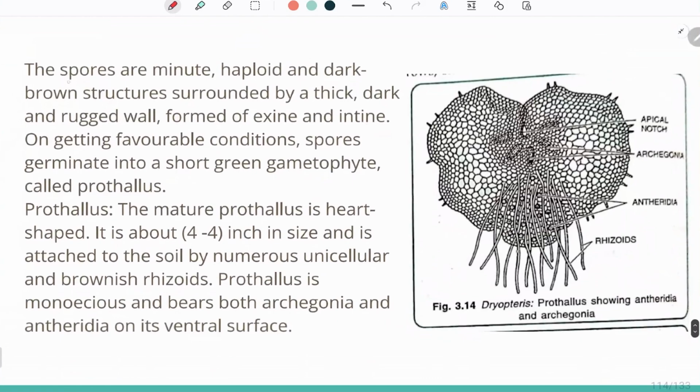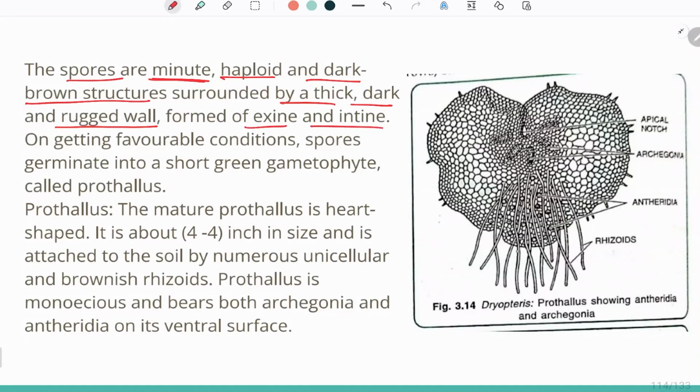Now, the spores are minute. They are very minute, haploid, dark brown structures surrounded by a thick, dark, and rugged wall. Spores are haploid because they are produced by meiosis. This thick wall is formed by exine and intine.